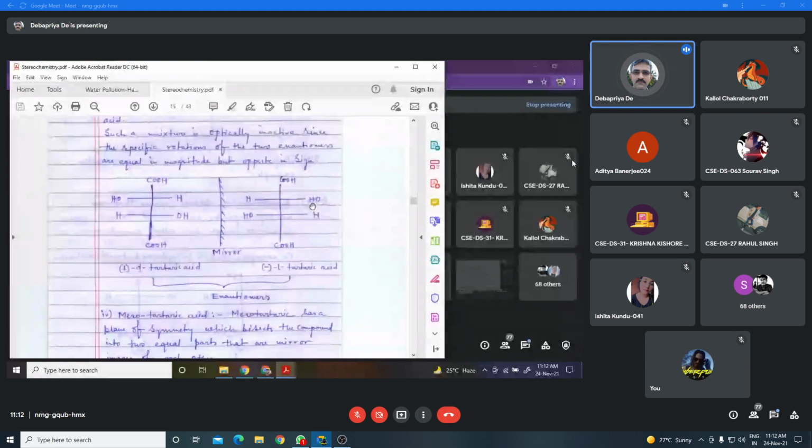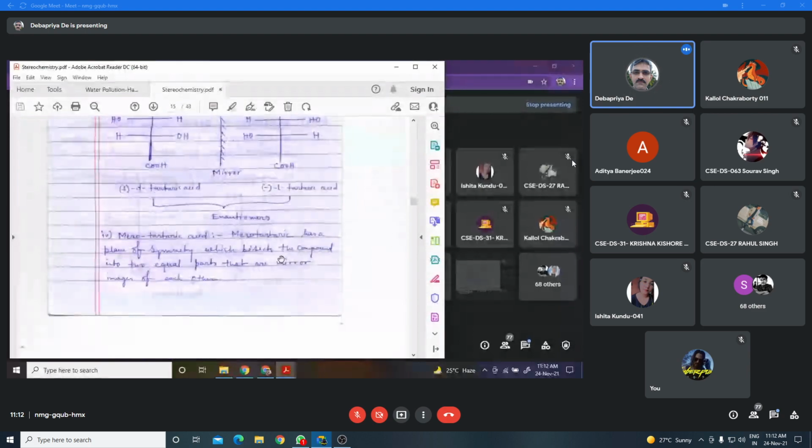These are optically inactive because the specific rotations of the two enantiomers are equal in magnitude but opposite in sign. Now the next one is meso-tartaric acid. Meso-tartaric acid has a plane of symmetry.